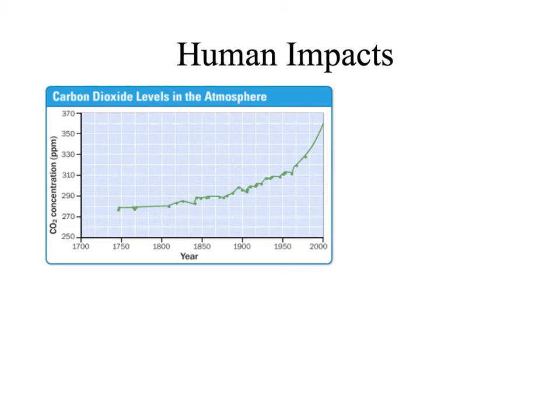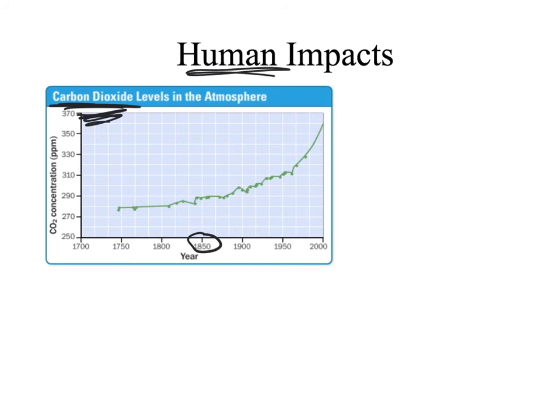So now let's take a look at human impacts. And human impacts come in the form of carbon dioxide. And what we notice is if we look back in time in about 1850, we notice the start of the Industrial Revolution. This is where we moved from the country into cities, and being in cities, we wanted to have power and light and heating and things of that nature. So we started using fossil fuels, burning wood, and anytime we burn something, one of the byproducts is this carbon